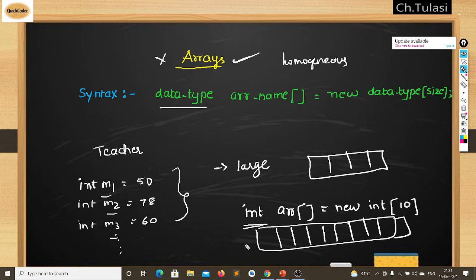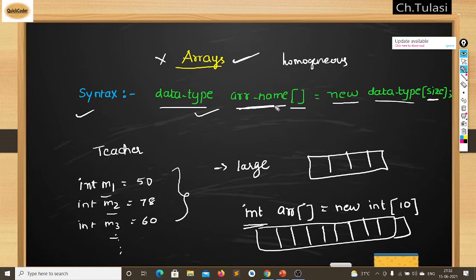So first of all, I explained why arrays emerged and what the importance of arrays is, and I also discussed syntax. It's simple: data type, array name, square brackets, new, and again the same data type, and you declare the size here.